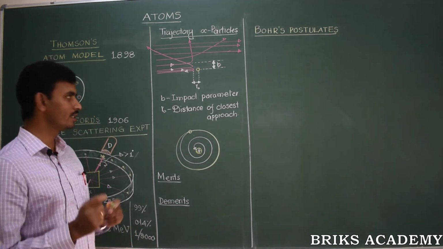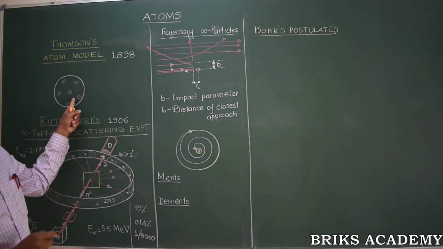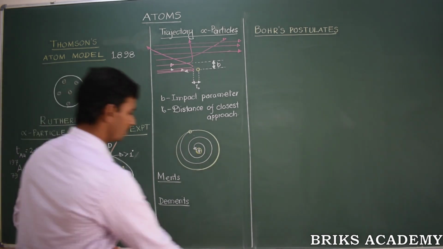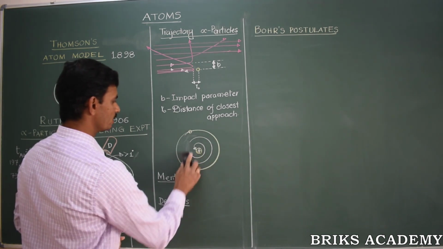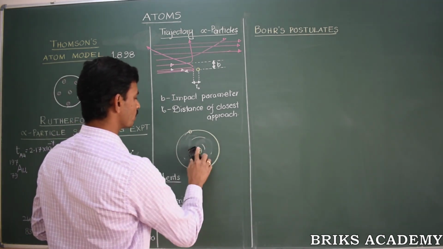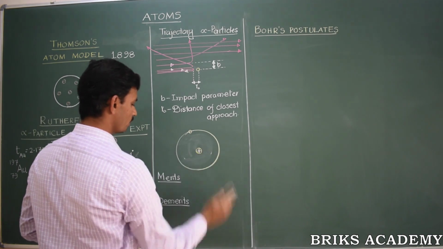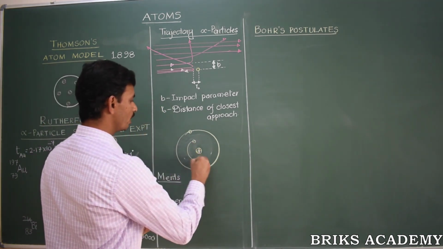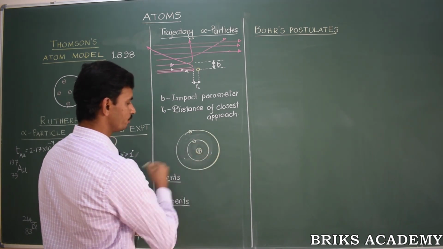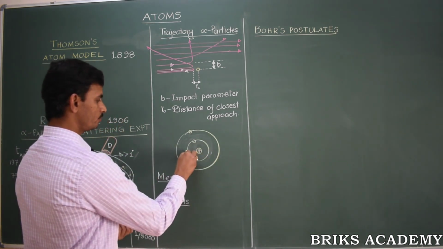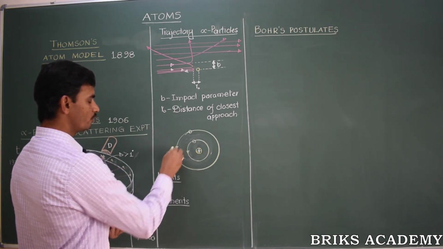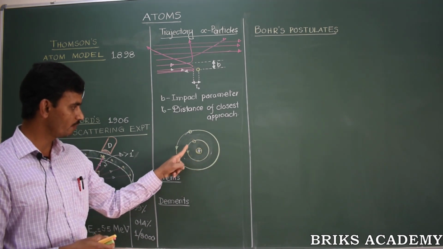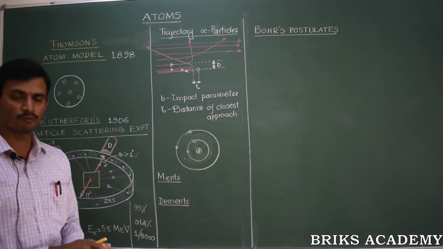Now the question comes, where are these electrons which were supposed to be the members of the atomic family? These electrons are distributed in various places but revolving around the nucleus. So Rutherford now is proposing a planetary atom model. These electrons are revolving around the nucleus in some stable orbits. This is what Rutherford says. So according to Rutherford's atom model, there is a nucleus, and around this nucleus, electrons are revolving in stable orbits.